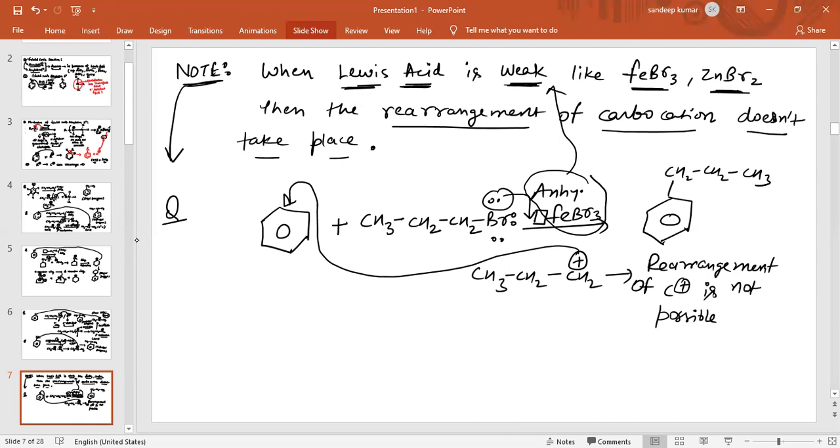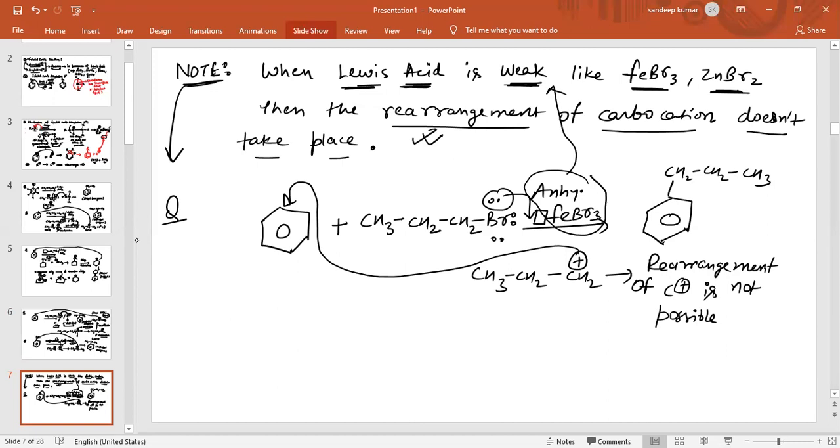So in this case, basically, if the Lewis acid is weak, then rearrangement of carbocation does not take place. So we can easily differentiate.